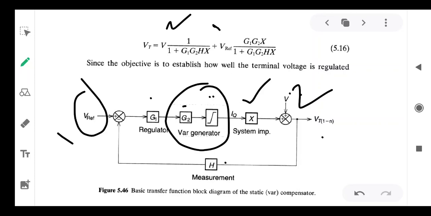By taking these two signals as reference, we obtain the Vt, terminal voltage, in terms of reference signals V and V reference.